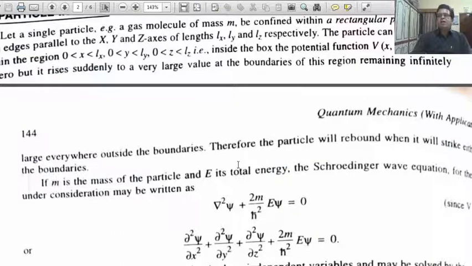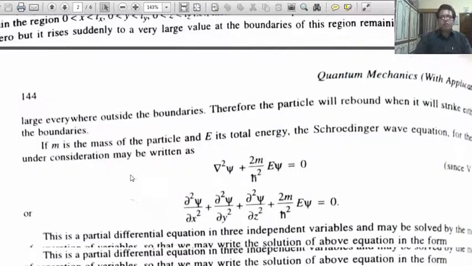So, the particle will rebound when it strikes either of the boundaries. If a particle strikes any one boundary, it feels a force F equal to minus gradient V, that means F equal to minus del V upon del x, an infinite force, along the opposite direction to the motion of the particle. So the motion of the particle is confined in the box.